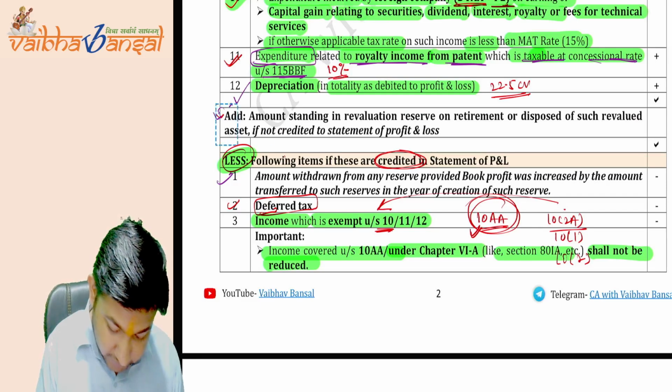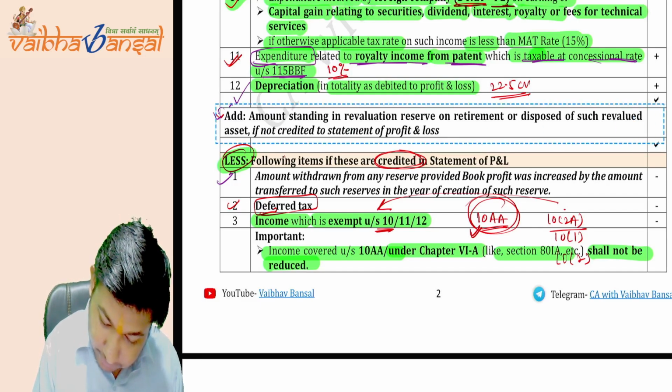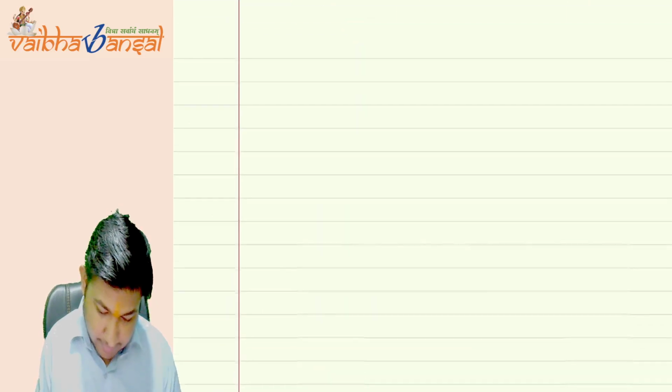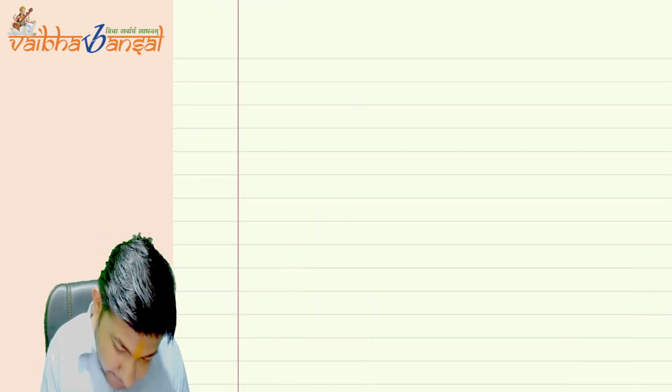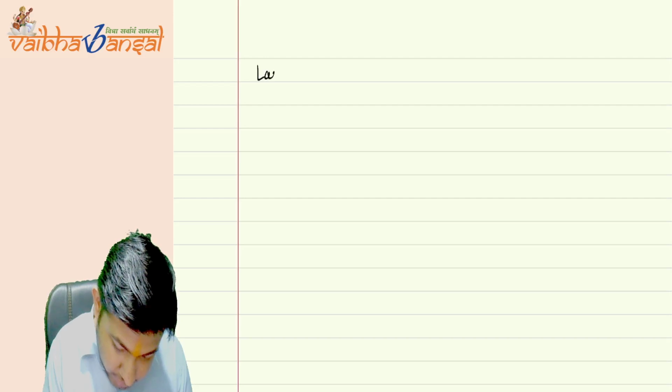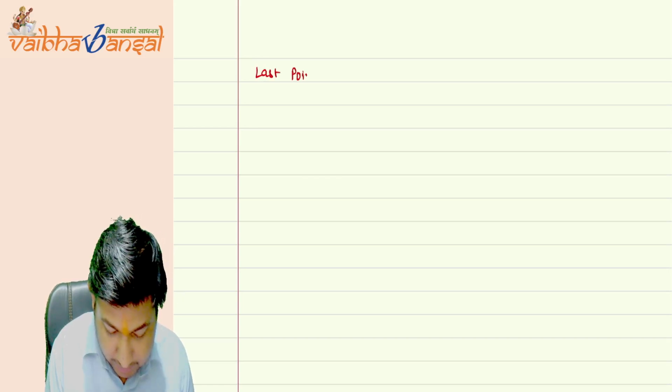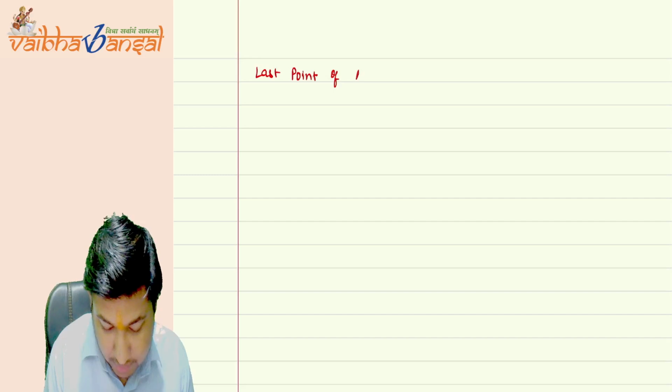Just wait for a second. Last point, last point of addition.